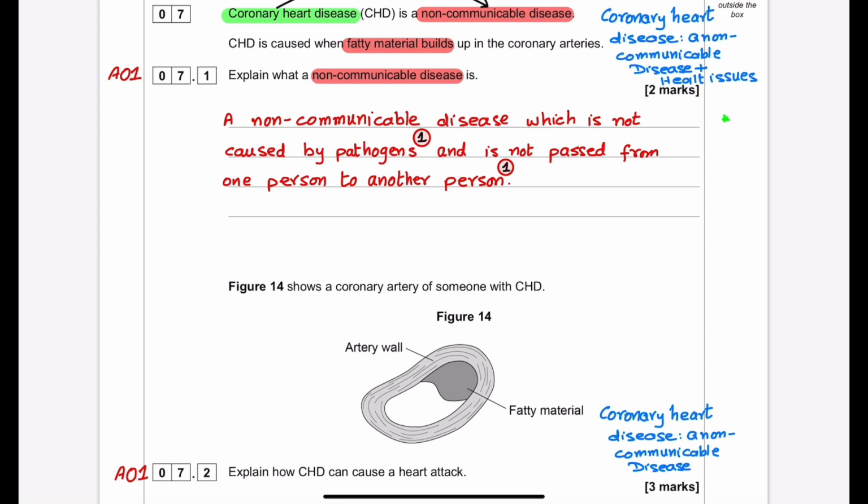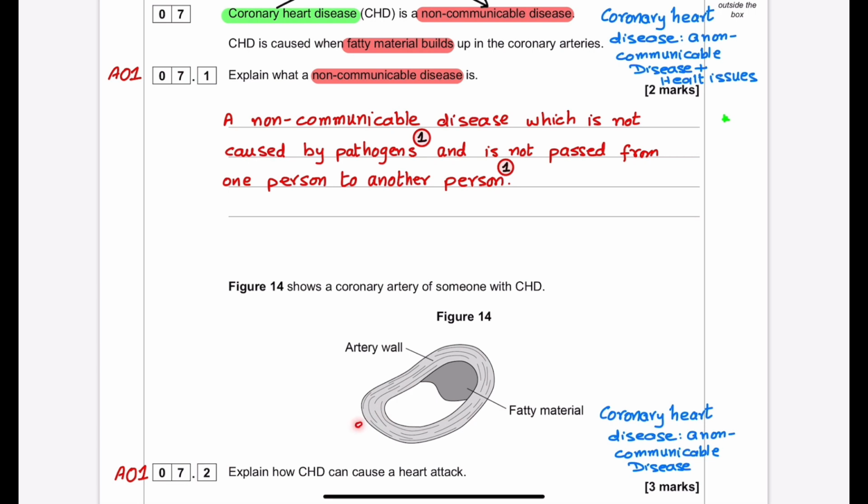It is again from the same topic, coronary heart disease, and non-communicable diseases, and it is an AO1 question. When the fatty material builds up in the artery, the passage gets narrow. The blood has to pass through the narrow area, so less blood will flow through the artery.